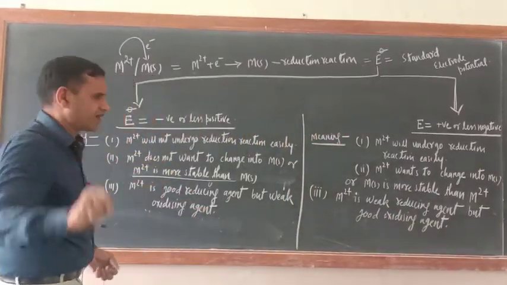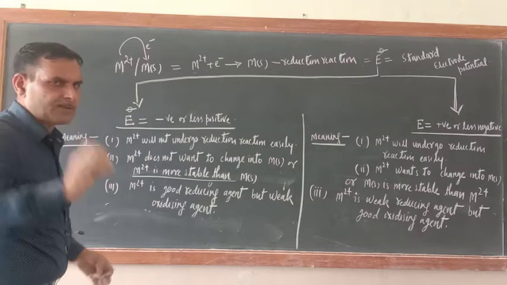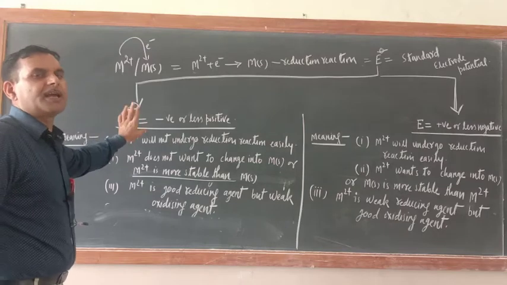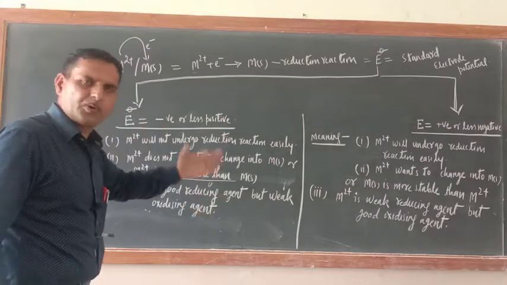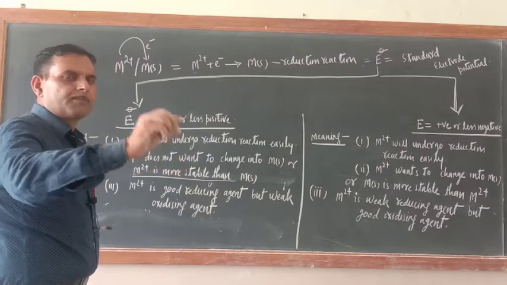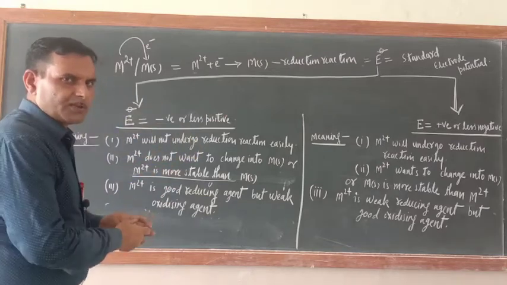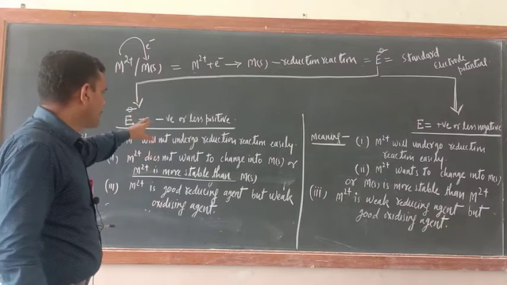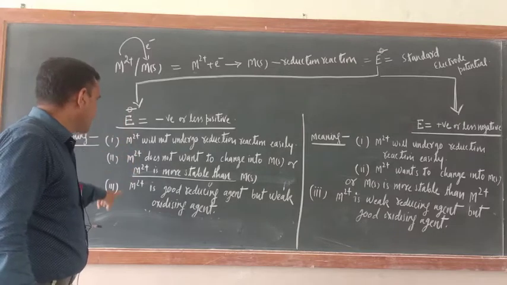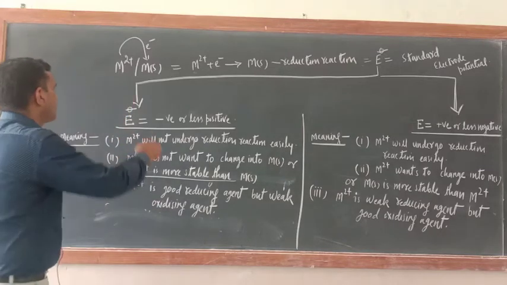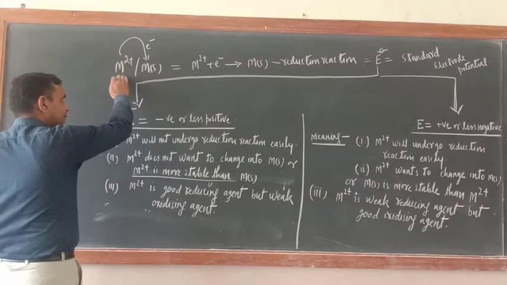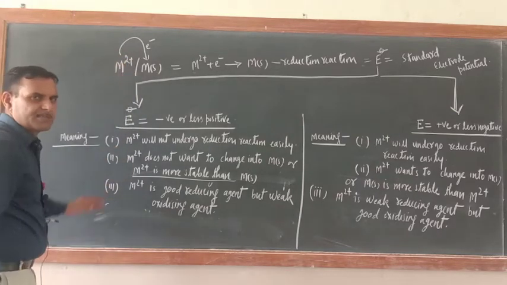Now just try to understand the simple conclusion of this. If any substance has a negative electrode potential, in any electrode assembly or electrode reaction, once the electrode reaction is written and its electrode potential is negative, what is the meaning of this? These are the conclusions for negative electrode potential. In place of this you can take any particular metal, let us say chromium or manganese, any first transition series metal.